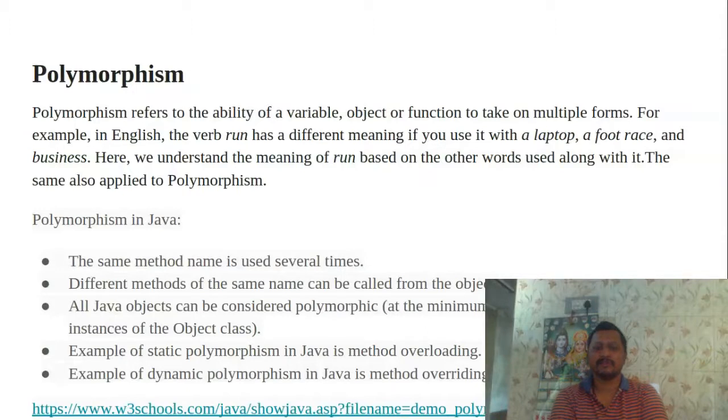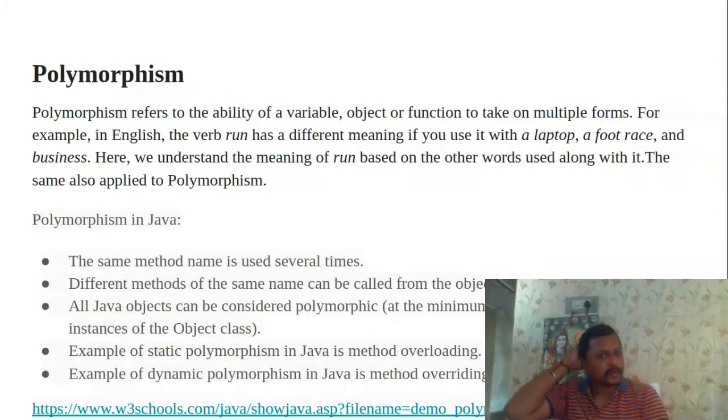At the minimum, they are of their own type and an instance of the Object class. An example of static polymorphism in Java is method overloading, and an example of dynamic polymorphism in Java is method overriding. With method overloading, within the class we are loading the methods, and we achieve static polymorphism.